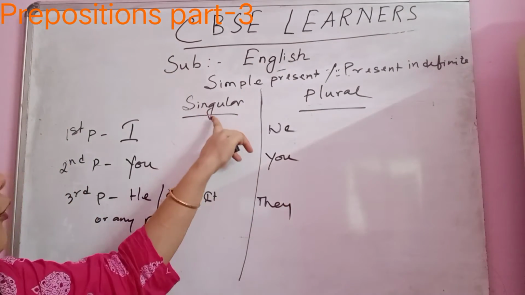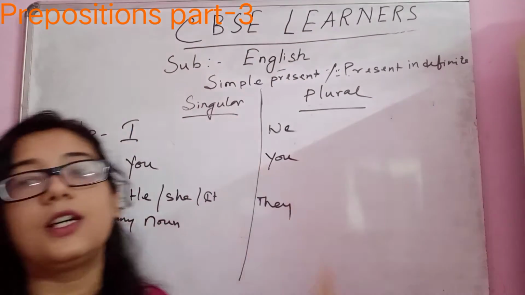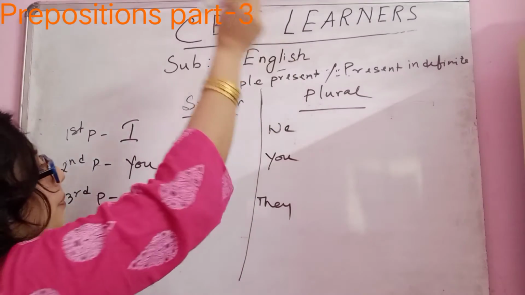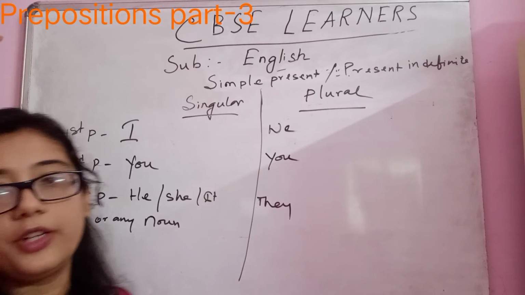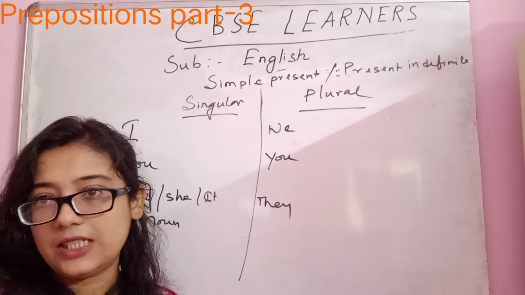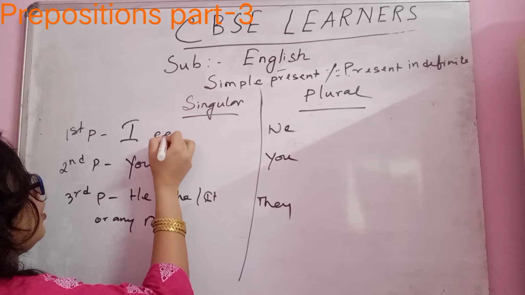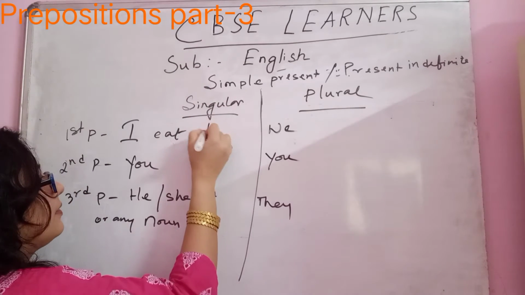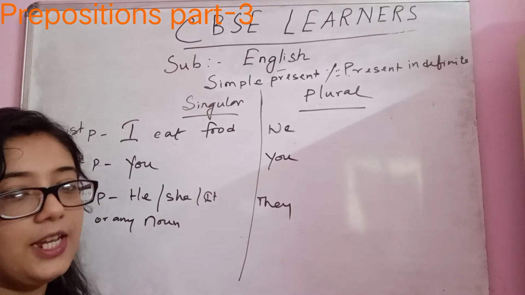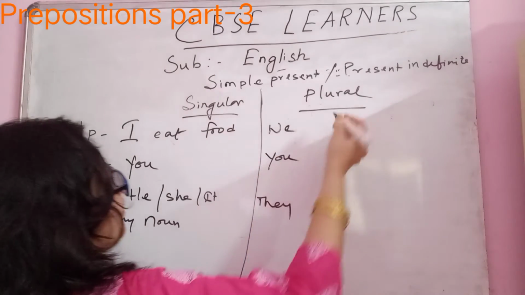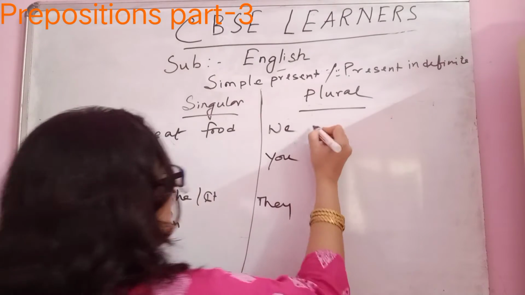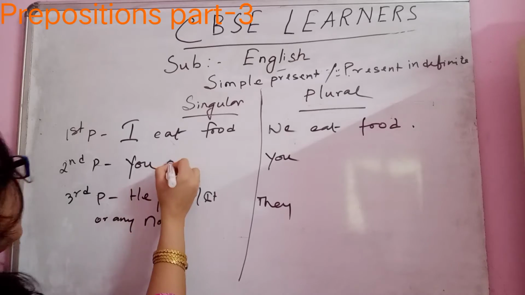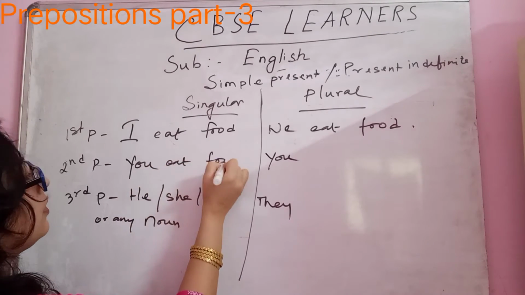Now, in case of simple present, comes the structure formation of a sentence. Let me take a verb. Which verb am I going to take? Can I take eat? Okay, I am taking eat. So I eat anything. I eat chocolate, I eat chips, I eat food. So we eat food.